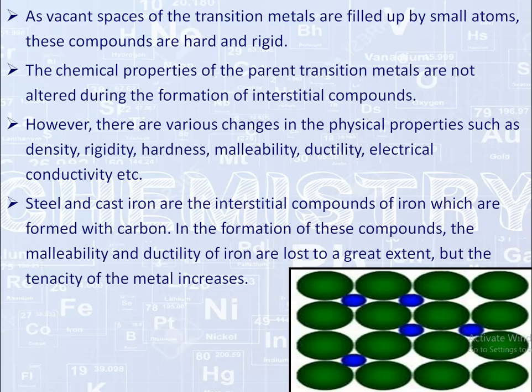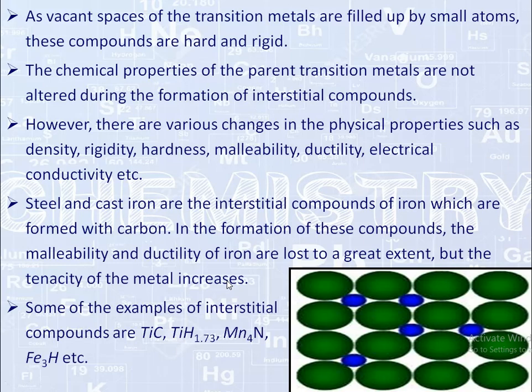Steel and cast iron are the interstitial compounds of iron, which are formed with carbon. In the formation of these compounds, the malleability and ductility of iron are lost, means the physical properties are changed, but the tenacity of the metal increases, means the grip of the metal increases. These are some examples of interstitial compounds.